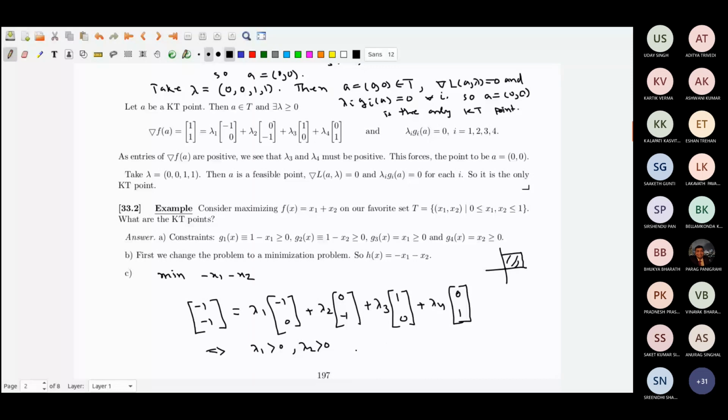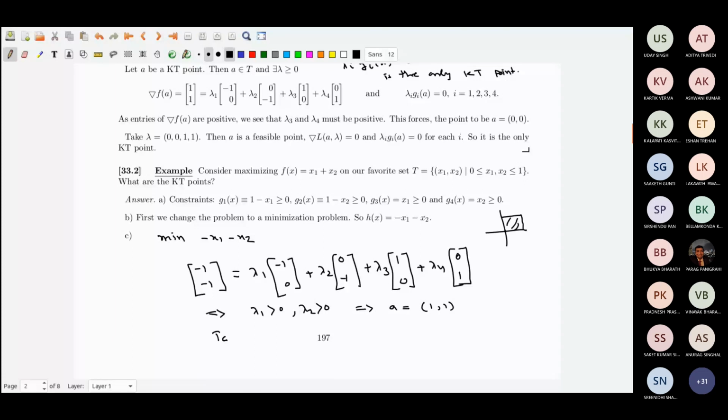So the point is, lambda 1 is positive, it basically means g1 is equal to 0, so x1 equal to 1, x2 equal to 1. So the point is (1, 1). Then I would take lambda equal to (1, 1, 0, 0).